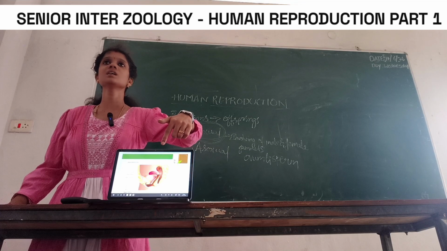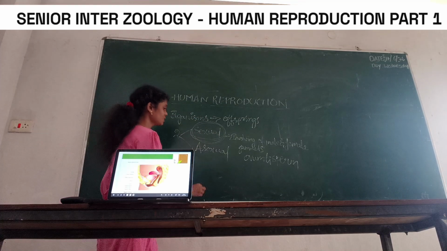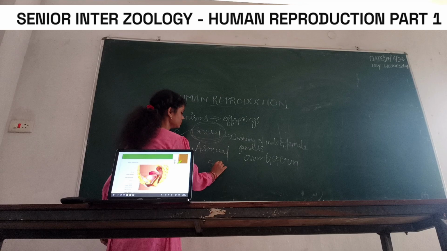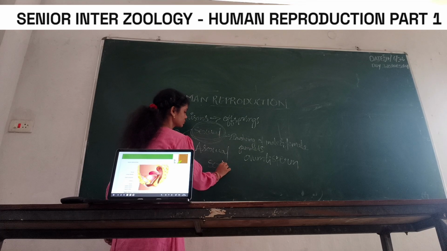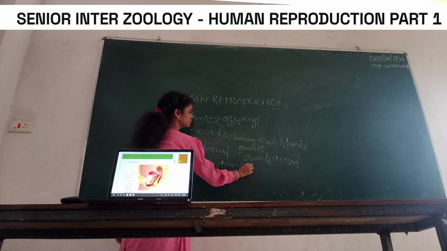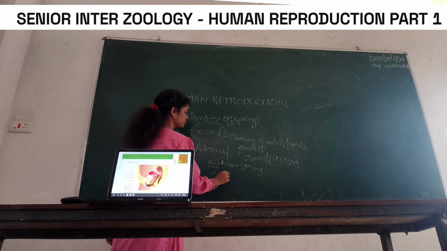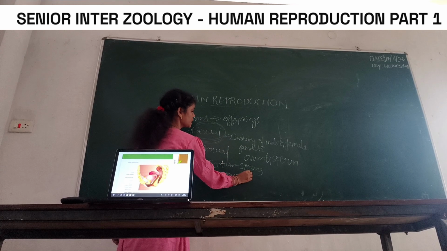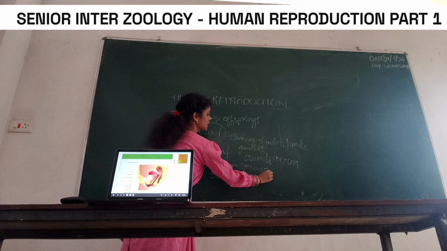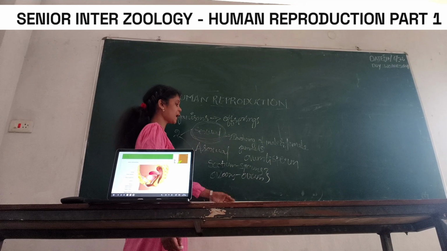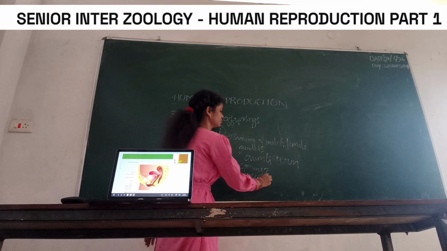In the scrotum, sperms are present. In the ovary, ova are present. These two are the sexual gametes of male and female.